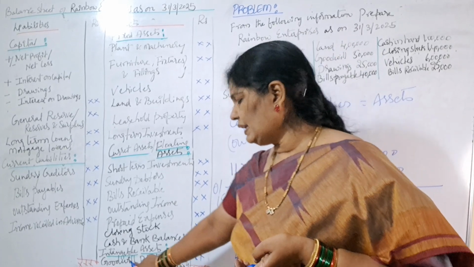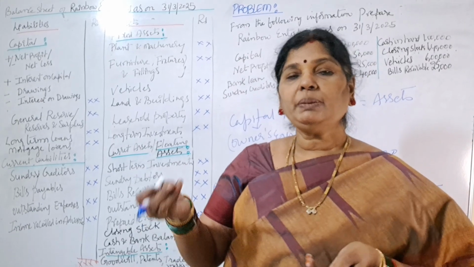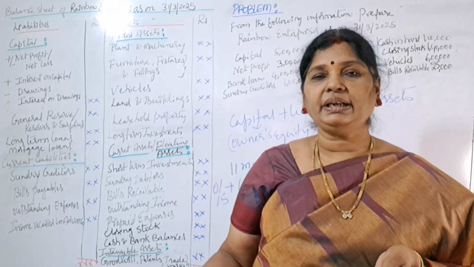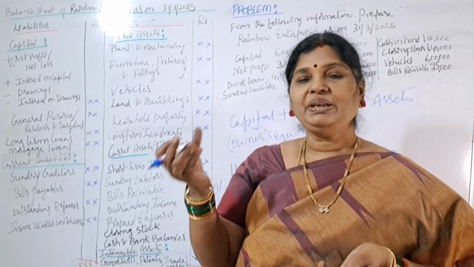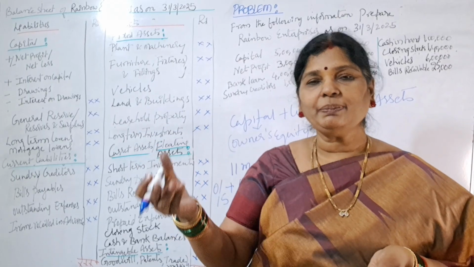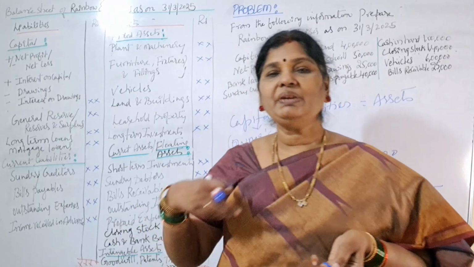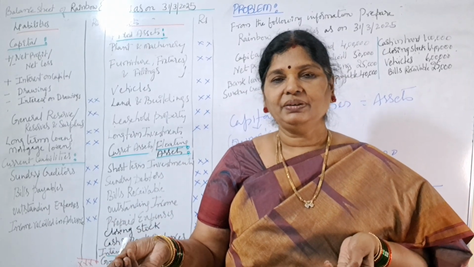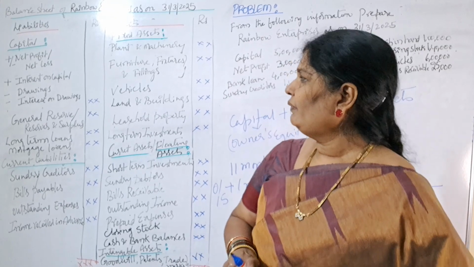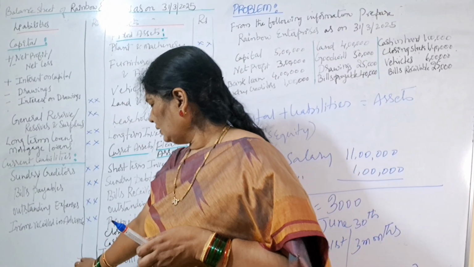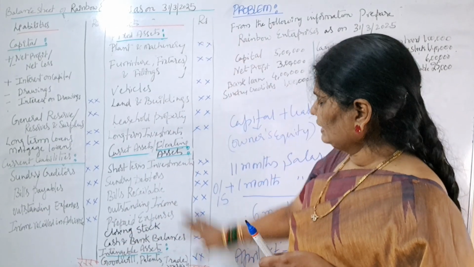Under intangible assets we have goodwill. iPhone has its goodwill, that is why we pay so much for the iPhone brand, right? And Nike has its trademark. Because we like the trademark, we buy Nike, right? So trademark, patent, suppose you are inventing something, you will get a patent. All these are called intangible assets.